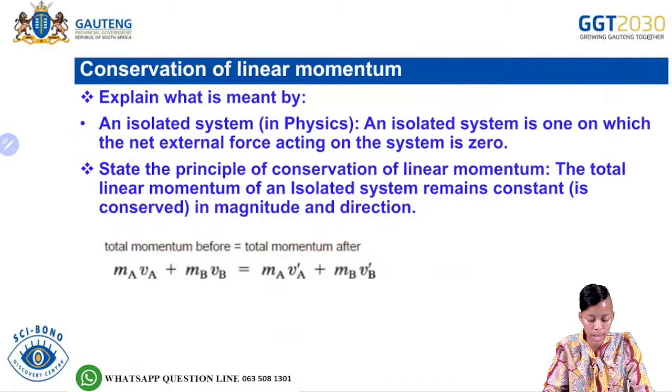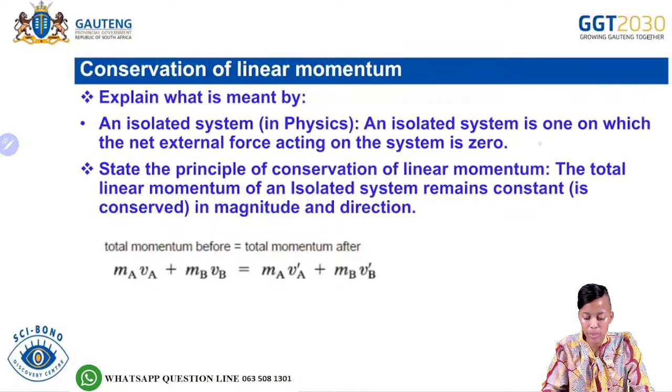Okay. Then next we have the conservation of linear momentum. So according to the examination guideline, you need to explain what is meant by an isolated system in physics.